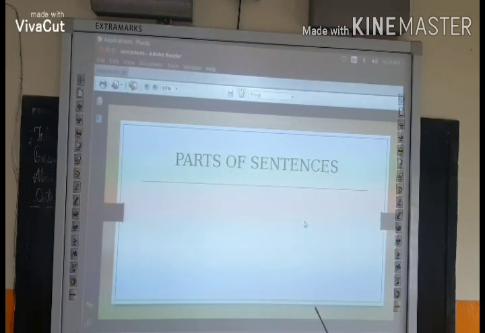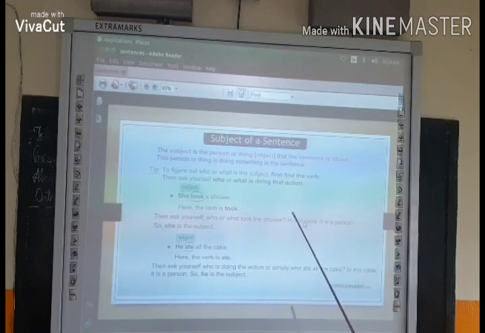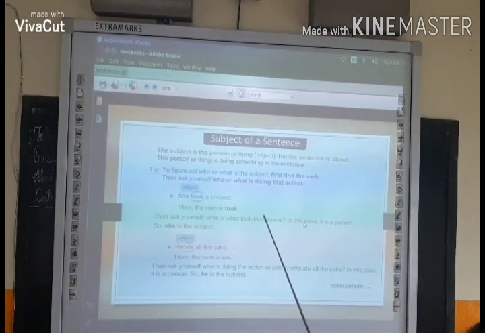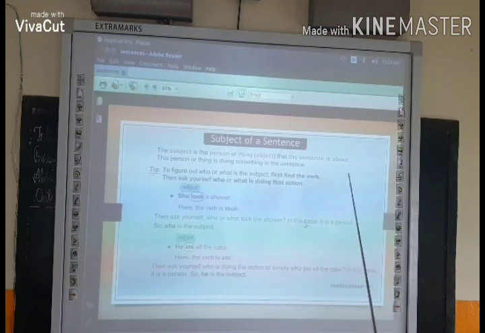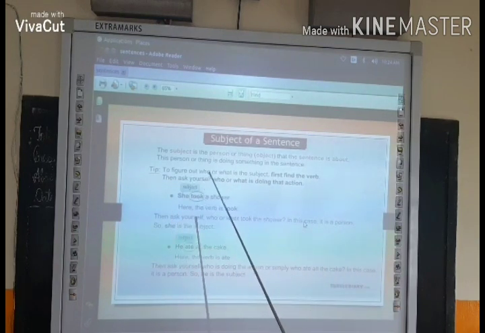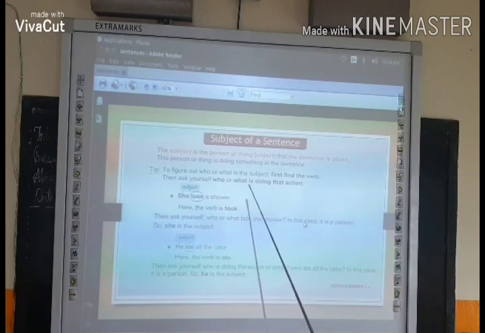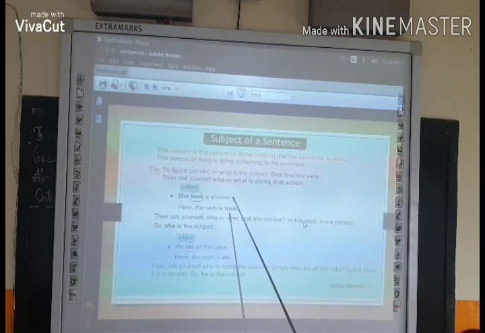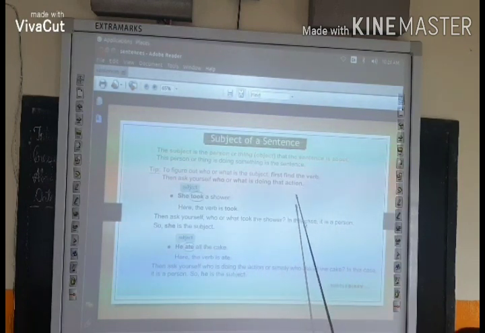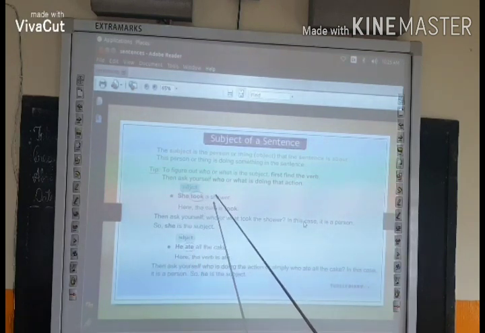Now we see the parts of the sentences. There are two parts of the sentences, subject and predicate. The first one we will see is the subject. Subject is a person or thing that the sentence is about. This person or thing is doing something in the sentence. So first we will figure out the verb, and after that we will see who or what is doing that action. So you can see in the first example, she took a shower.